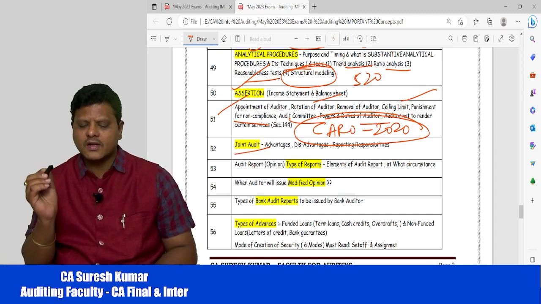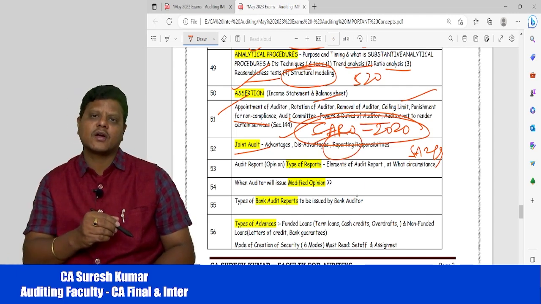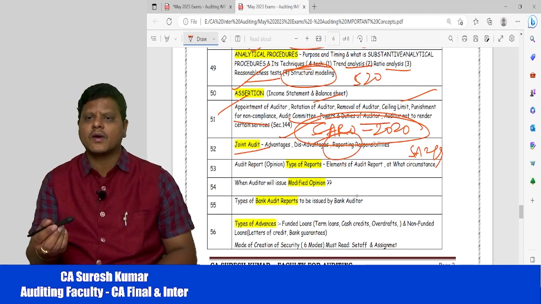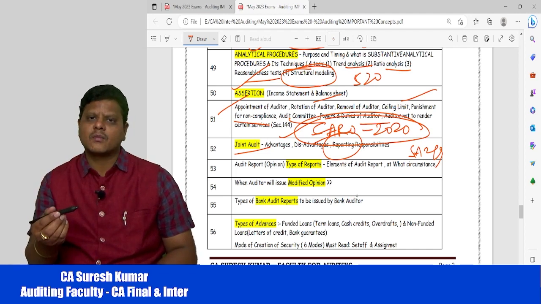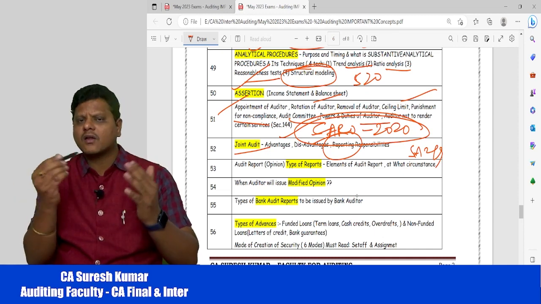Then joint audit. What is joint audit? SA 299. And what are the advantages of joint audit, disadvantages of joint audit, and how to report in case of joint audit. When more than 1 auditor is appointed, we have to follow standard number 299, and how to report, whether everybody comes to a common opinion or different opinions.